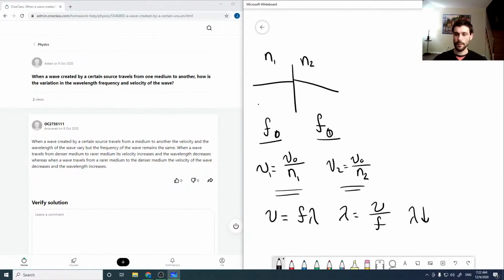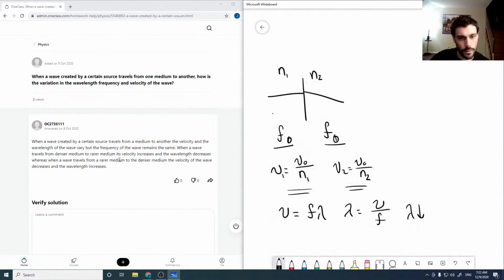okay. So yeah, if v2 is greater than v1, then lambda is actually going to, yeah, okay. Its velocity increases and the wavelength decreases. From a rarer to a denser, the velocity of the wave decreases and the wavelength increases. Okay, so that looks good.